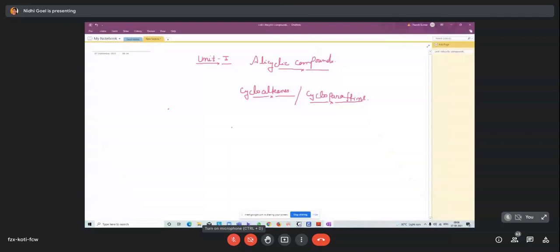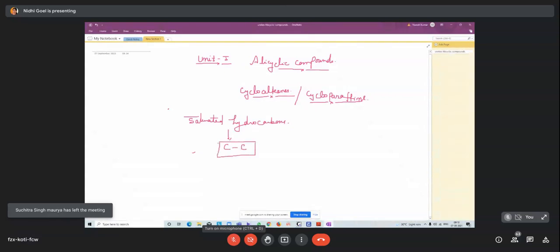Okay, so cycloalkanes, or the cycloparaffins. These are saturated hydrocarbons, that means having single bonds between carbon and carbon. How are they prepared? Suppose you take a long chain, CH3, CH2, CH2, CH2 and CH3. This is a simple hydrocarbon, not a cyclic compound.